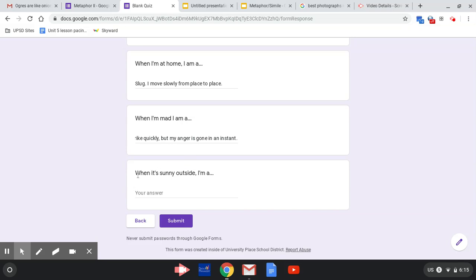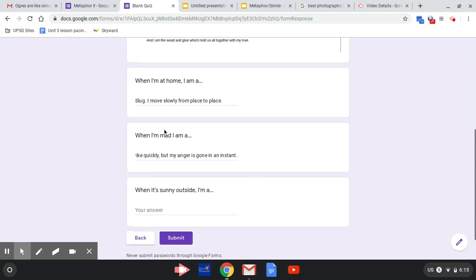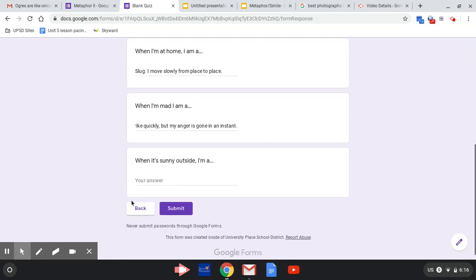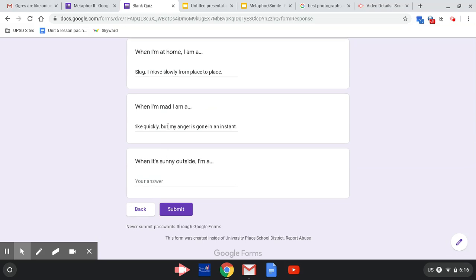The last one is, when it's sunny outside, I am a. So what can you compare yourself to when it's sunny outside, and why? So here you need to finish each of these sentence starters. What can you compare yourself to, and give a brief explanation or elaboration as to why you are that thing.